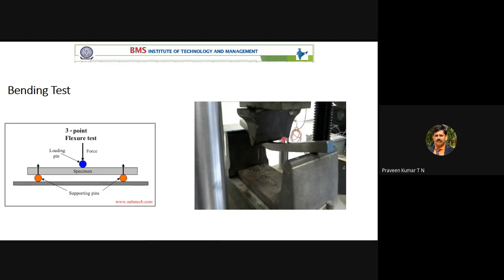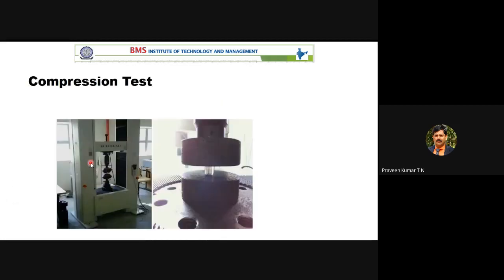This is the loading point. This is one support point and this is one more support point. It is a simply supported beam. That's why it is put as a roller support. Corresponding to this, we have two supports, here one support and here one support. This is the loading point, acting in the downward direction.